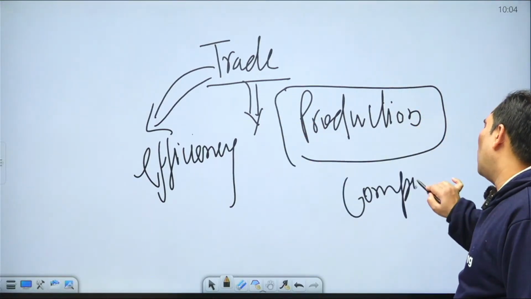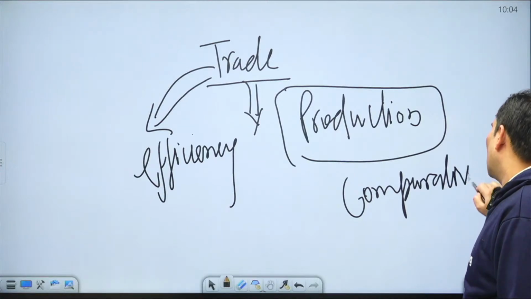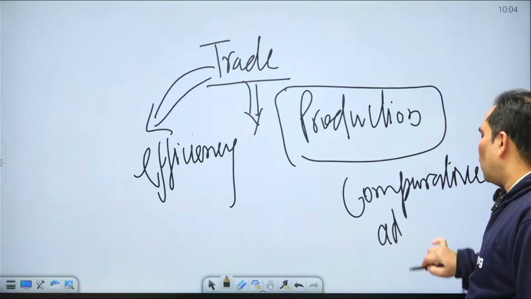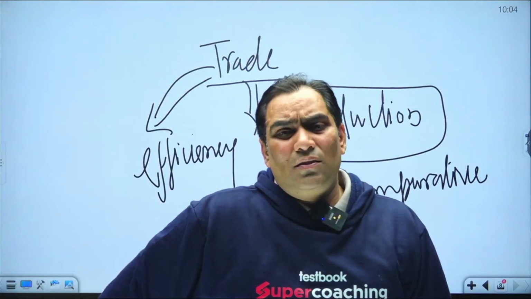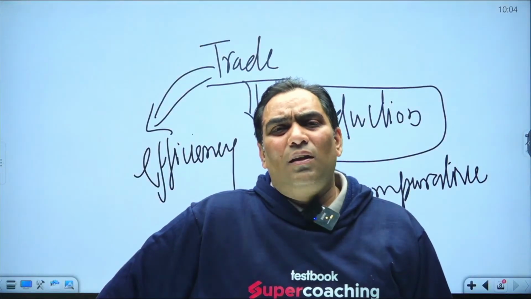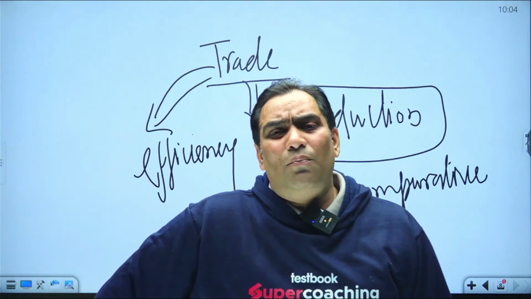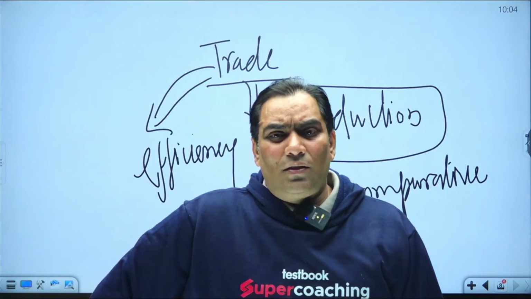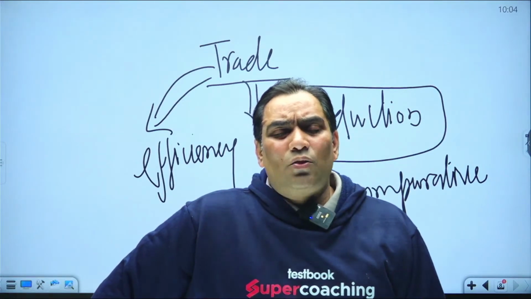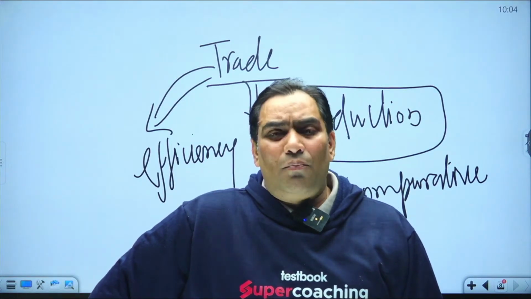I cannot discuss this concept here. Comparative advantage. Earlier there was the idea of absolute advantage. They were saying that some country has the absolute advantage because of physical and natural factors, but other scholars said that there is comparative advantage as well.